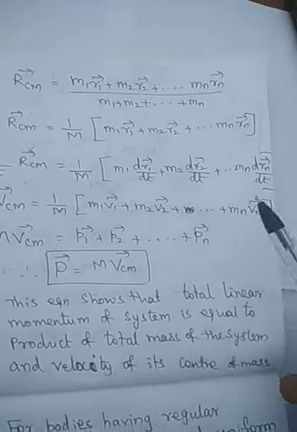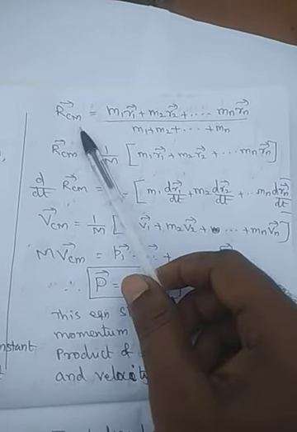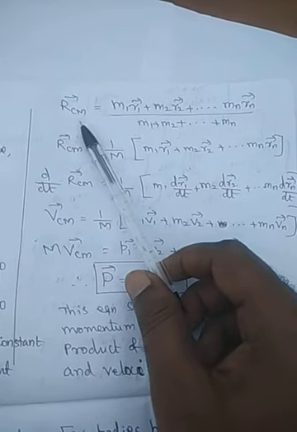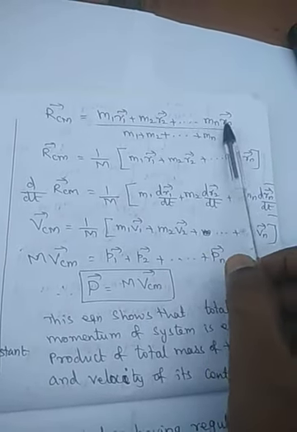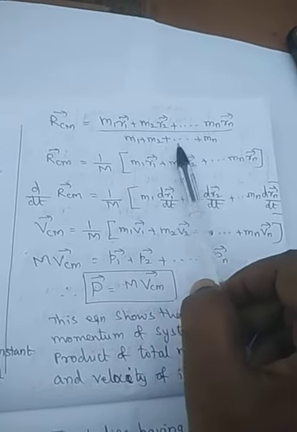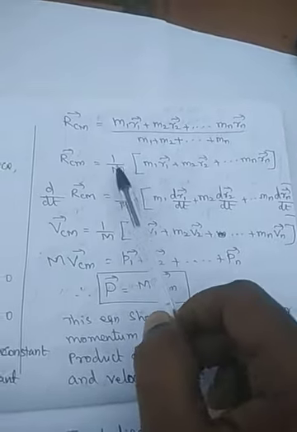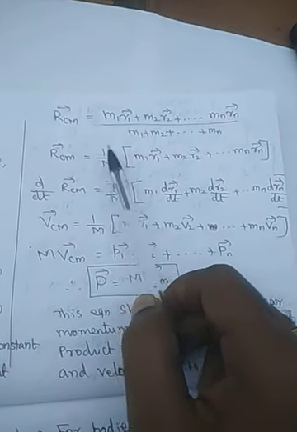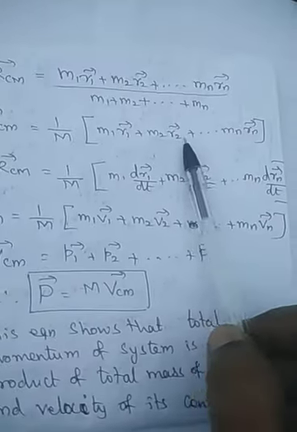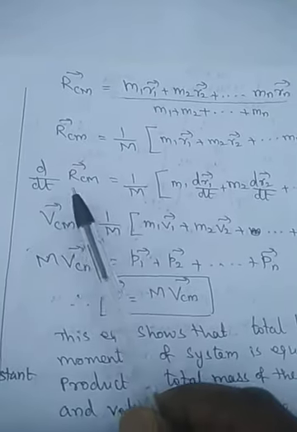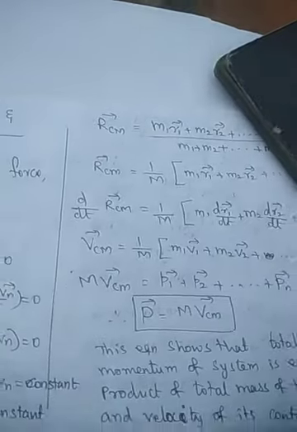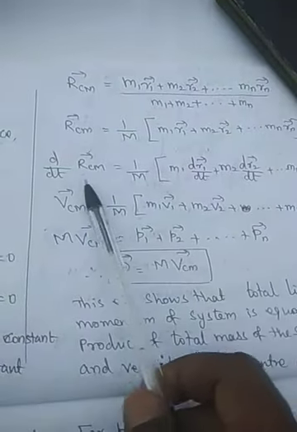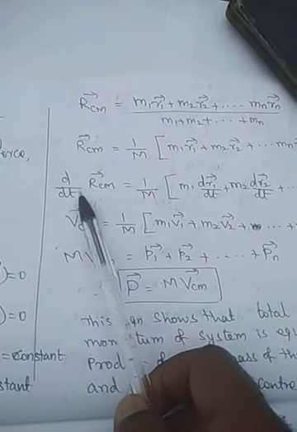For center of mass motion, consider the position vector of the center of mass: m1r1 plus m2r2 and so on up to mn rn, divided by the total mass m1 plus m2 plus up to mn. Taking the total mass as m, RCM is 1 by m times m1 r1 plus m2 r2 plus mn rn. Differentiating the position vector gives the velocity of the center of mass.